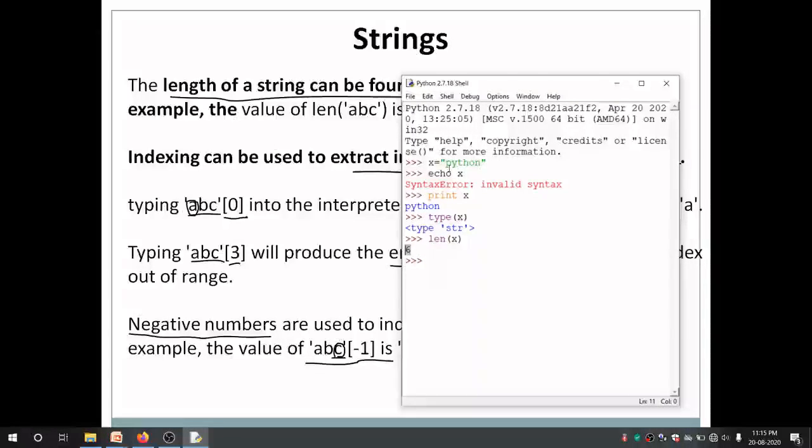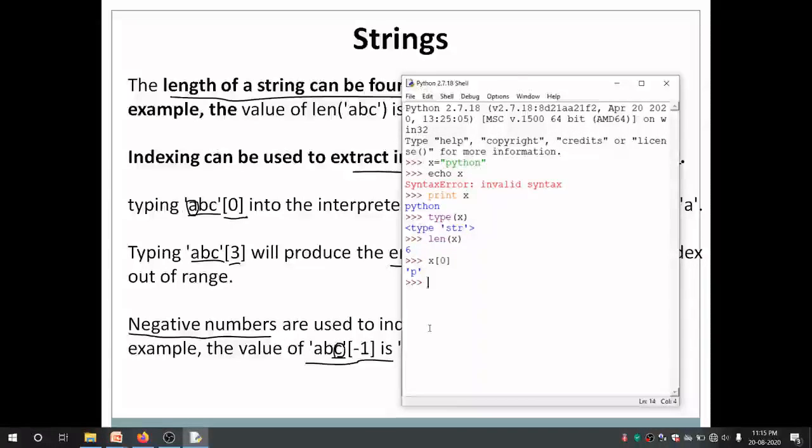Python: 1, 2, 3, 4, 5 and 6. Now indexing, I can find the 0th character from the string. x is my string, so x[0].